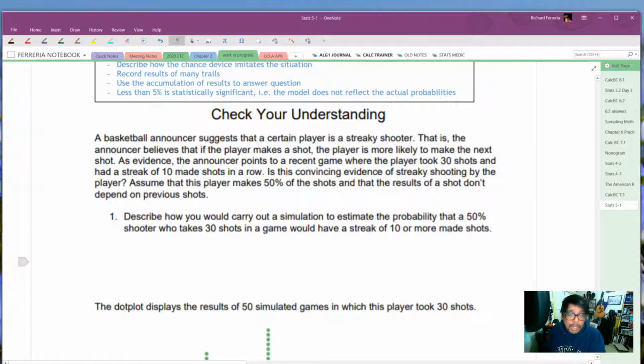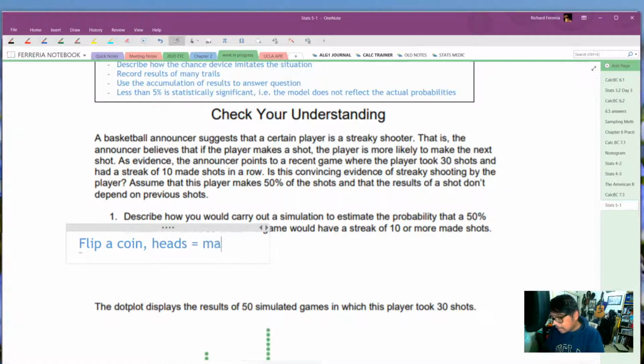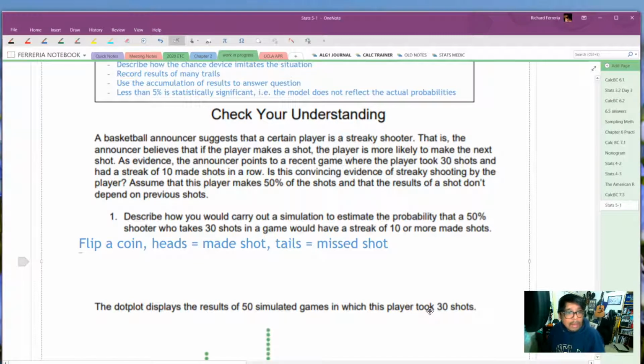Clearly a random number generator will do it, 1 and 2. But if you don't have a random number generator, then 50% is easily done with dice, or a coin. Flip a coin. Heads equals a made shot, and tails equals a missed shot.